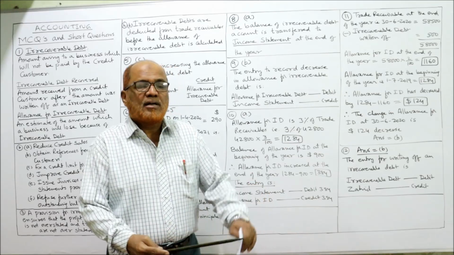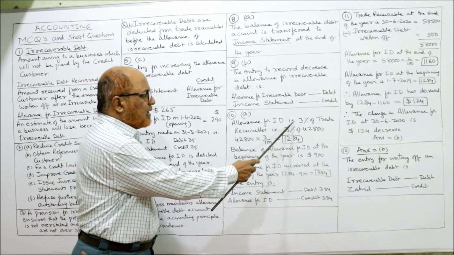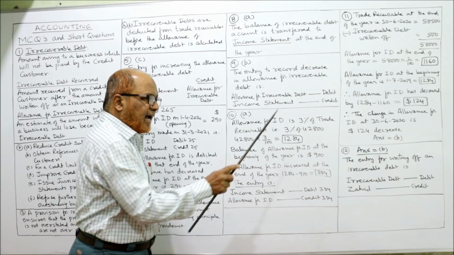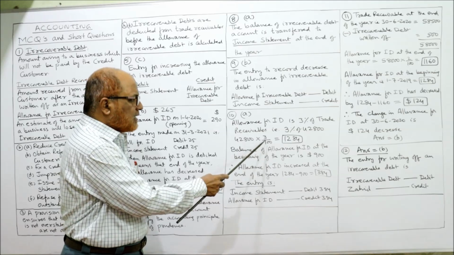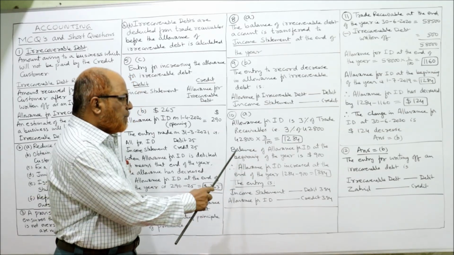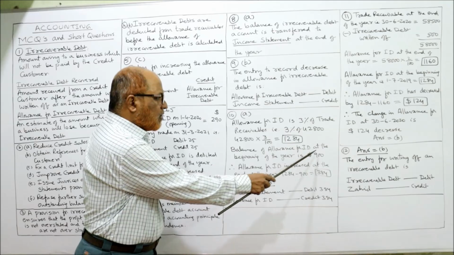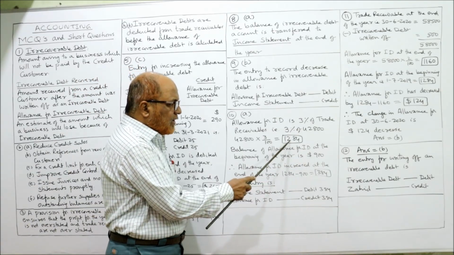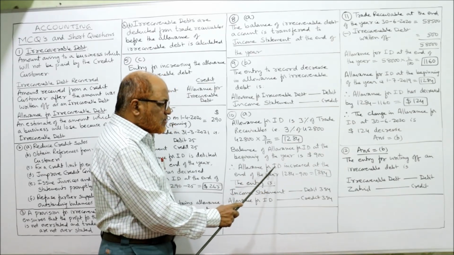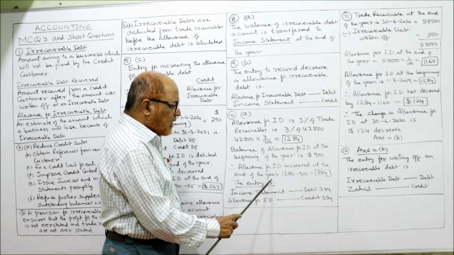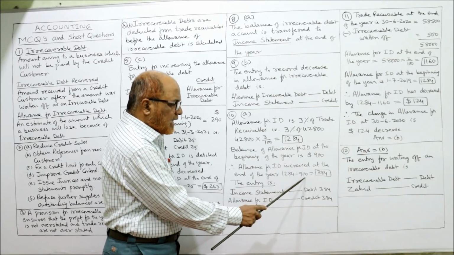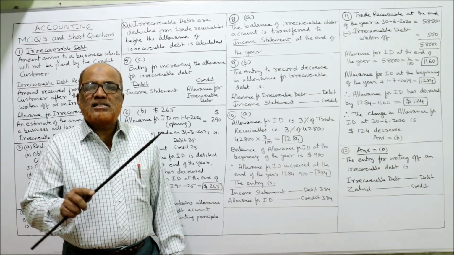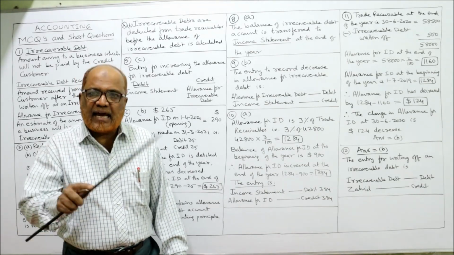Here you can see allowance for irrecoverable debt is 3% of trade receivable. That is 3% of 42,800. End of the year, 42,800 into 3 by 100, 1284. Then the balance of allowance for irrecoverable debt at the beginning of the year is 900. Beginning of the year 900, end of the year 1284. Therefore, allowance for irrecoverable debt increased at the end of the year. 1284 minus 900, 384. $384 is the increase in allowance at the end of the year.